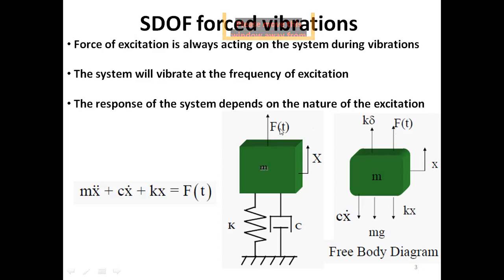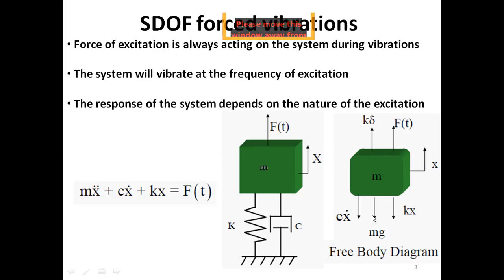The forcing function is in the upward direction, the displacement is there, and the weight is acting in the downward direction, mg, and this is actually the force due to static deflection. And we already discussed that the spring force due to static deflection would be balanced by the weight of the mass. So these would be equal in magnitude but opposite in direction, so they would cancel out in the equation of motion.